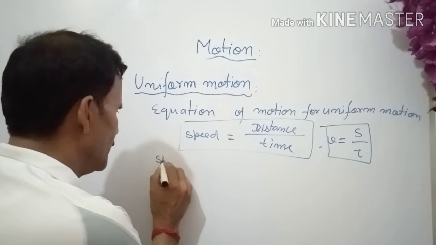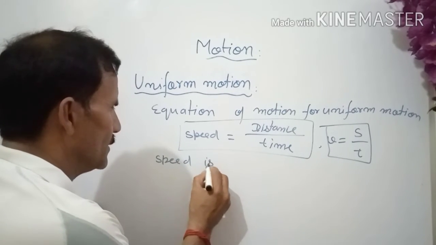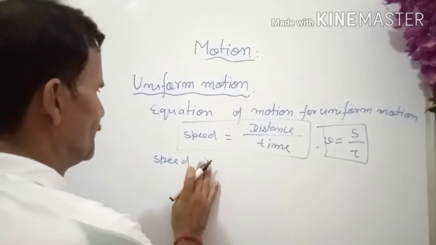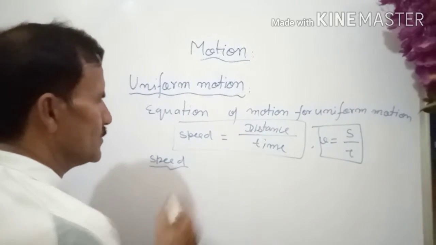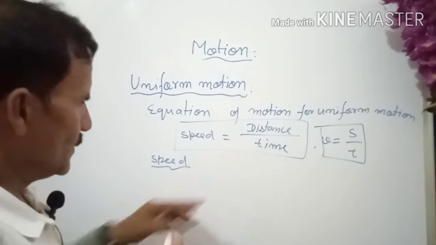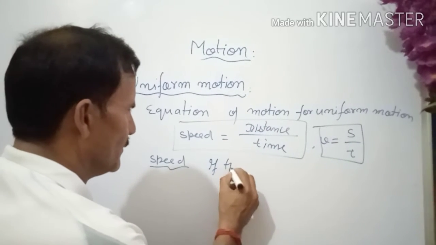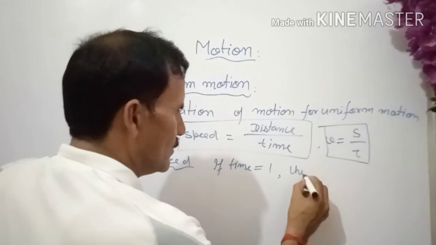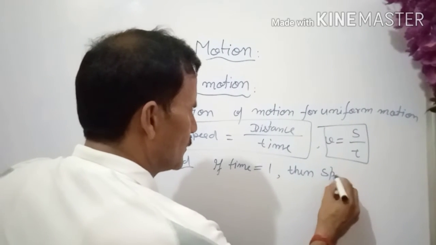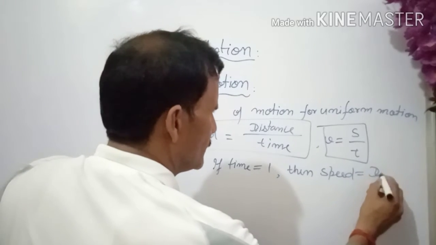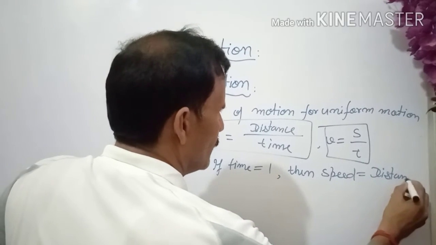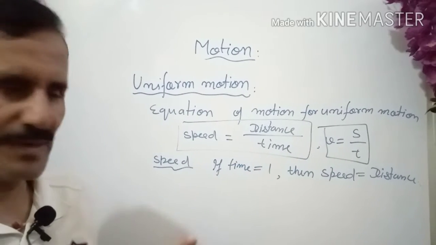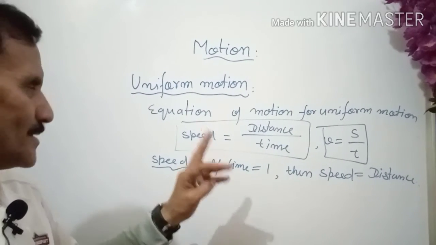Speed: suppose you are required to define the speed. Then with the help of this you can define. If time is taken as 1, then speed is equal to distance travelled. This is in the form of mathematics.